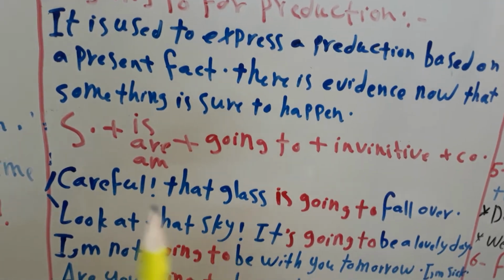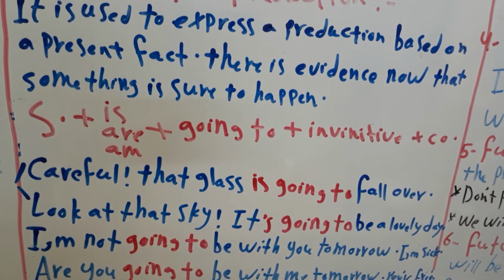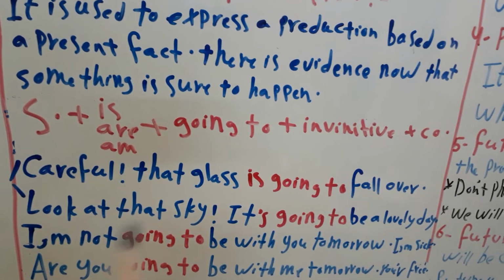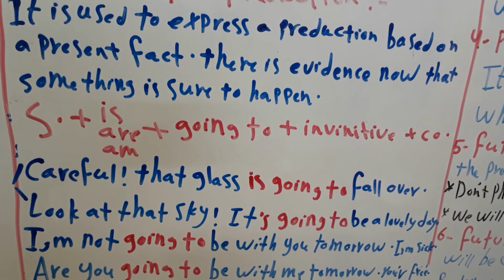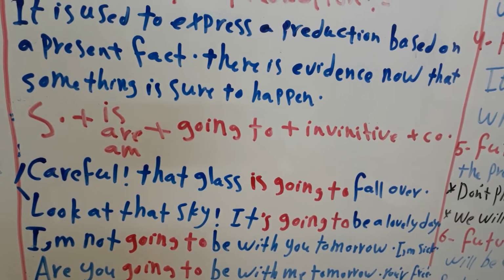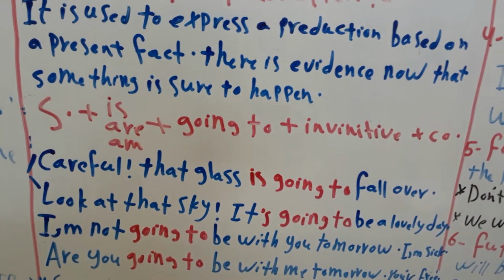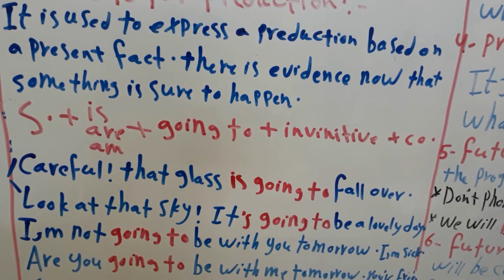I have some examples. Careful, that glass is going to fall over. Okay, I used going to because I have evidence now that the glass will fall over. Another example, look at that sky.